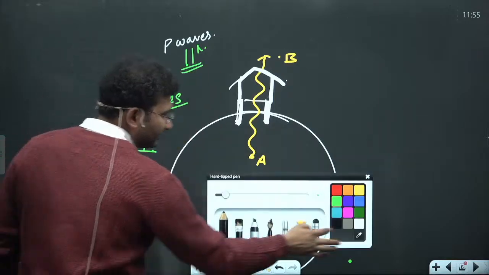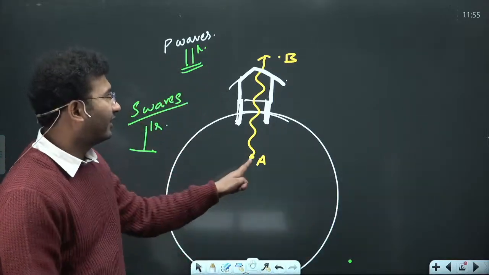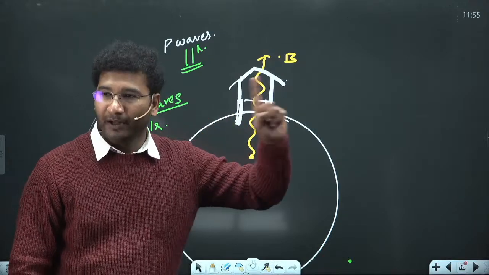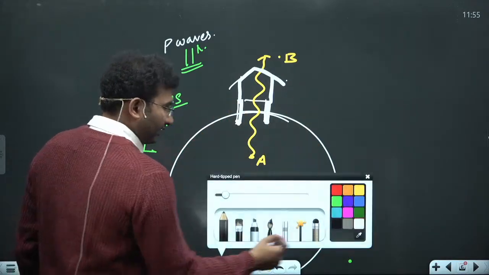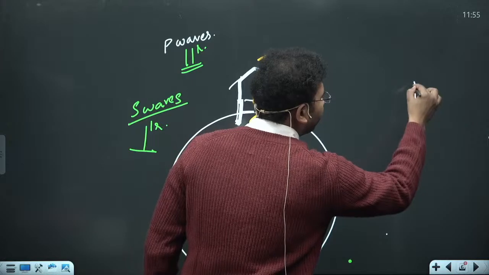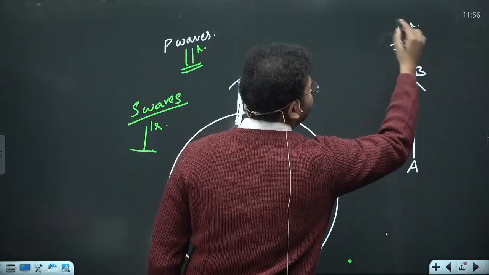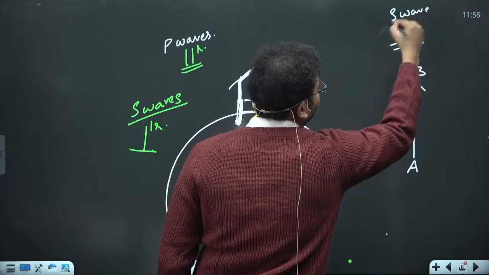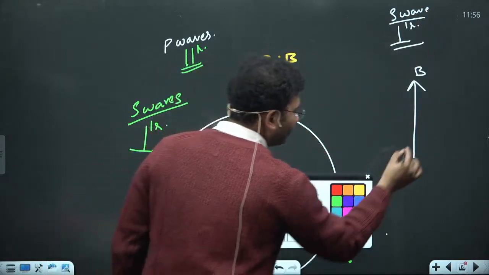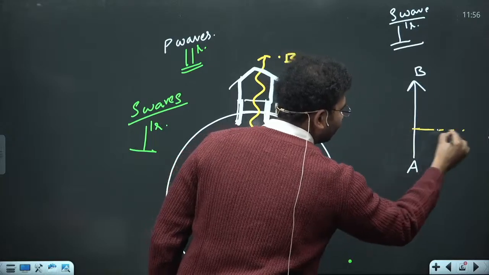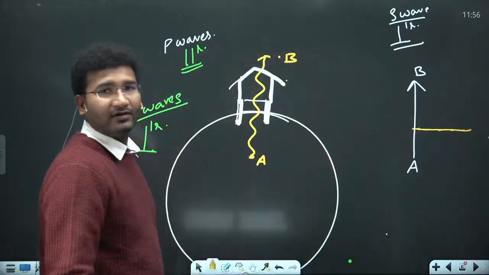So see here, whenever P waves are there, A to B, the particles will move perpendicular, right? So if the wave is moving from A to B, in perpendicular propagation, where the S wave will be, the particles will be moving in this direction. That means this is how the particles move, right?